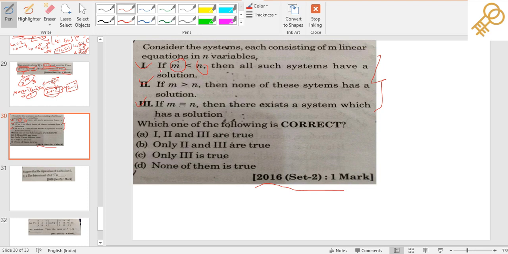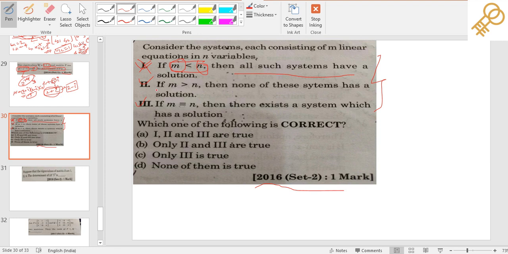The question says that if m is less than n, then all such systems have a solution. You can see here the system may still be inconsistent. Consistency has failed. So this is wrong. This is not true because the system may still be inconsistent.